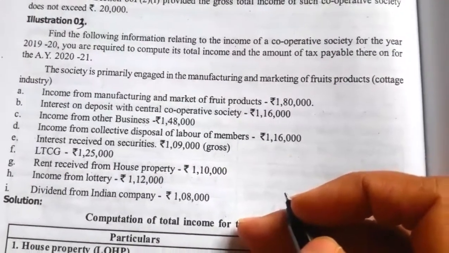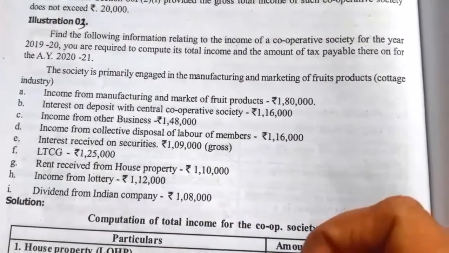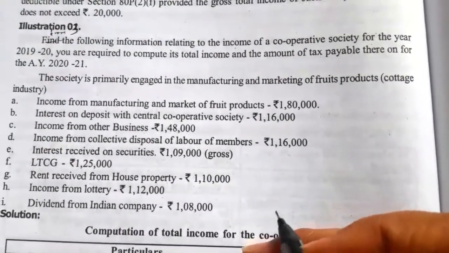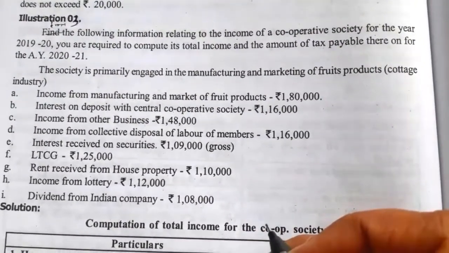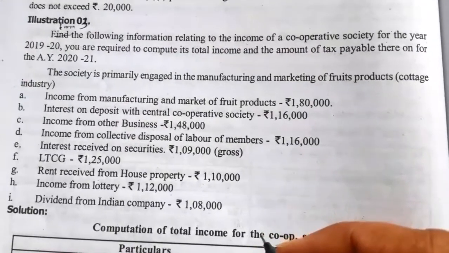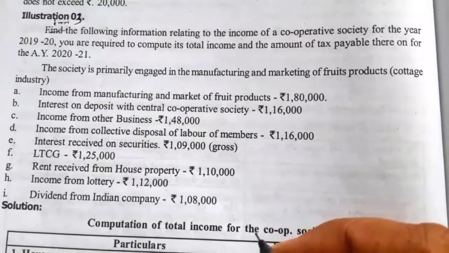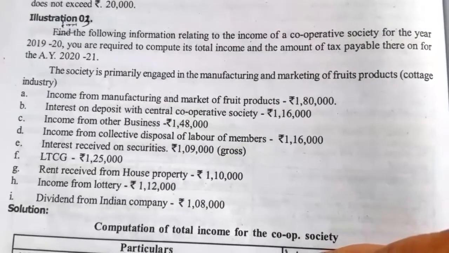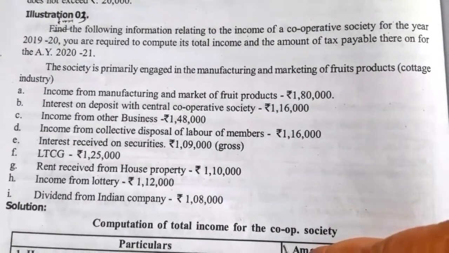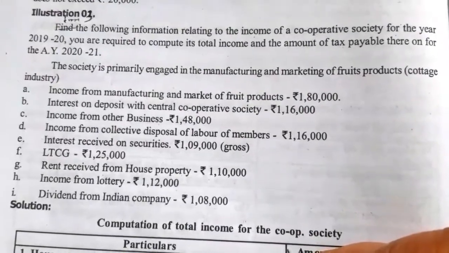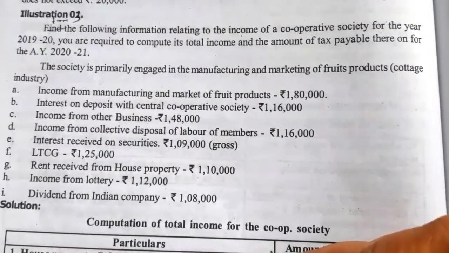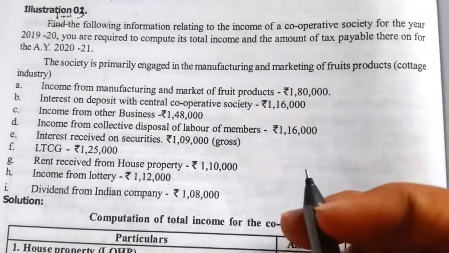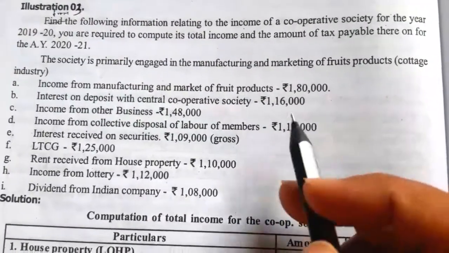Hello students, today we will see the next illustration number 3. See the question, I'll read out the question. From the following information relating to the income of a cooperative society for the year 2019-20, you are required to compute its total income and the amount of tax payable thereon for the assessment year 2020-21. The society is primarily engaged in the manufacturing and marketing of fruits products, cottage industry.